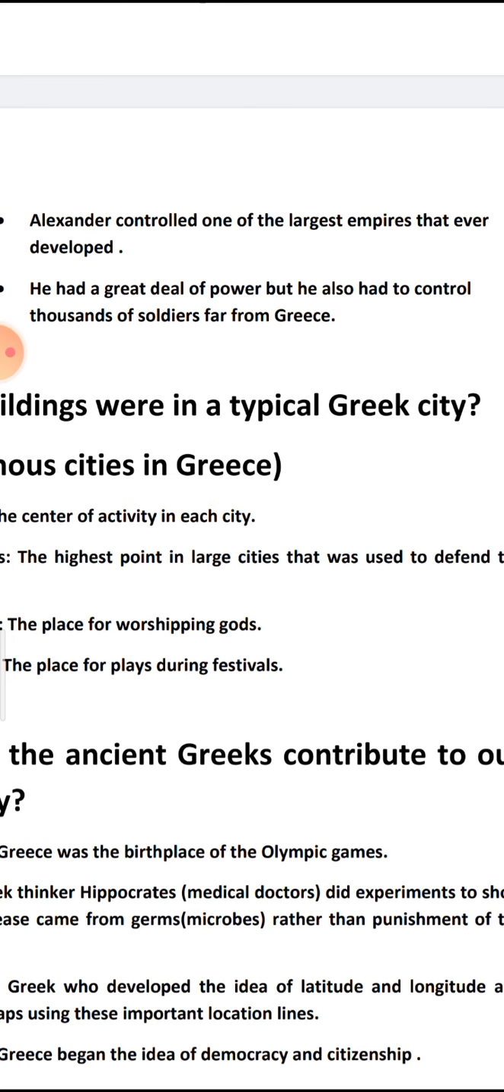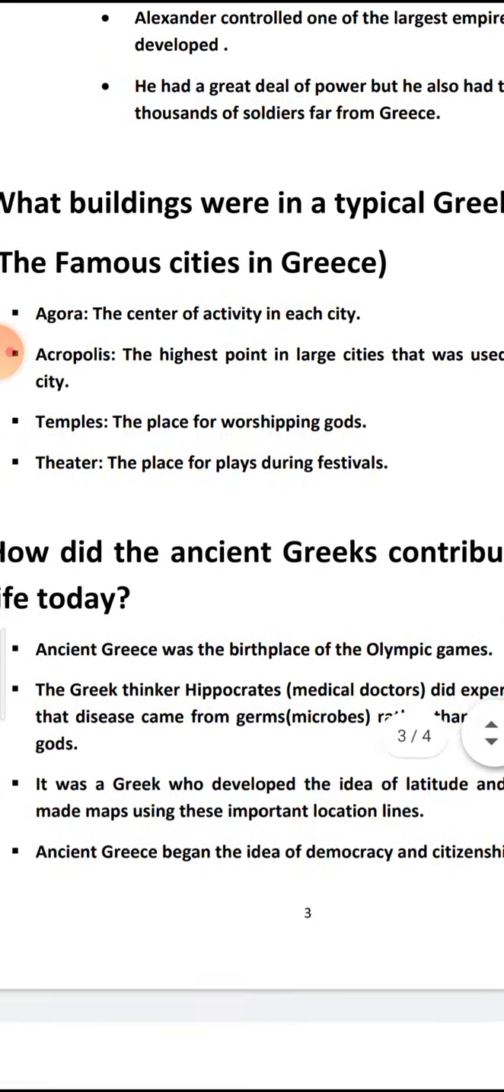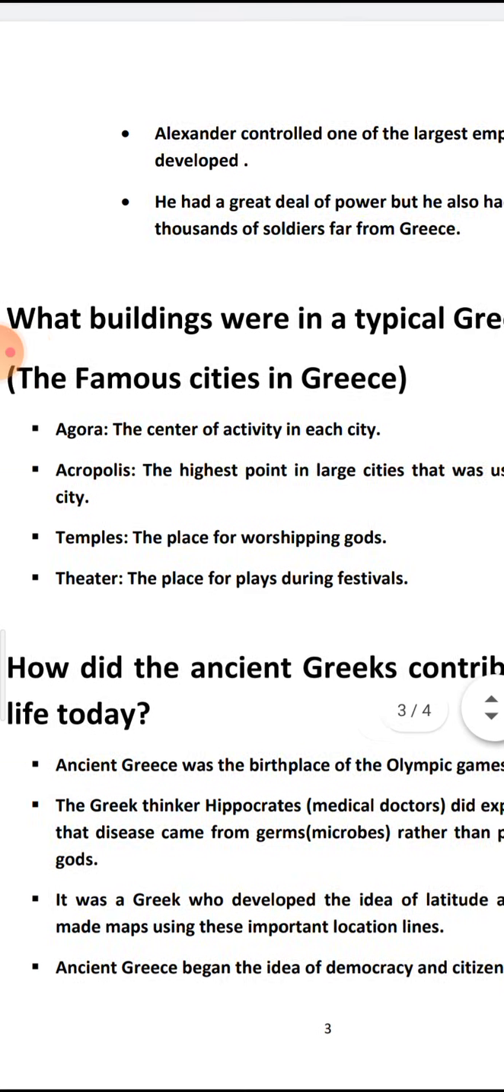So he had a great deal of power, but he also had to control thousands of soldiers, a lot of soldiers, far from Greece, to control other countries, to take other places, and to put his power on these countries. Okay, this is Alexander the Great.